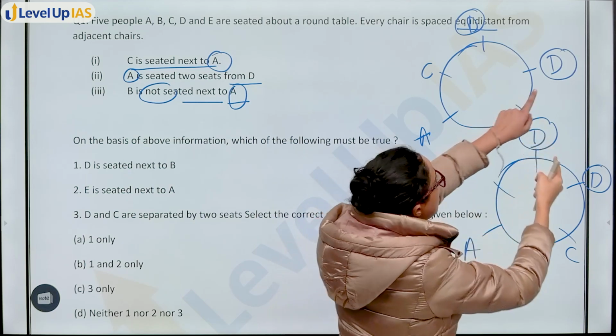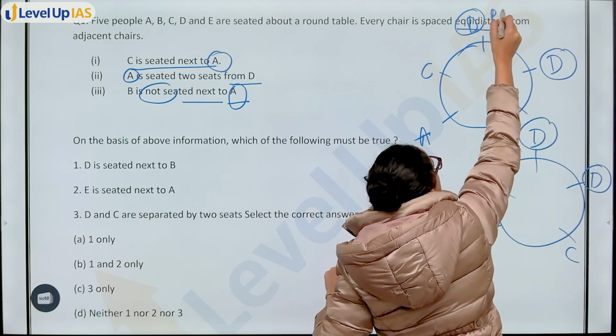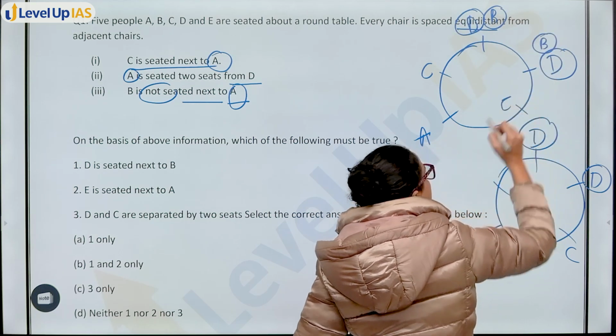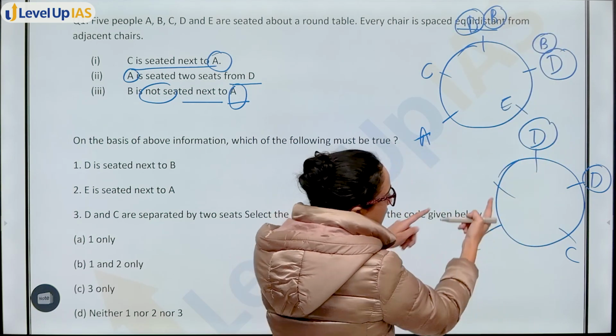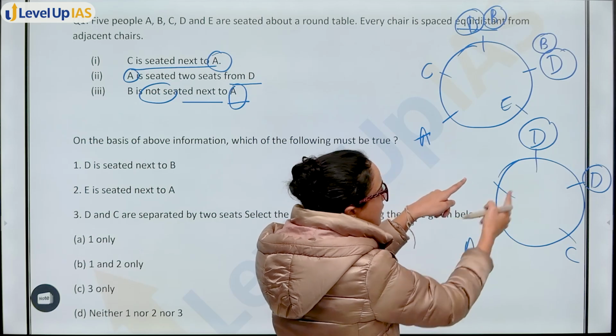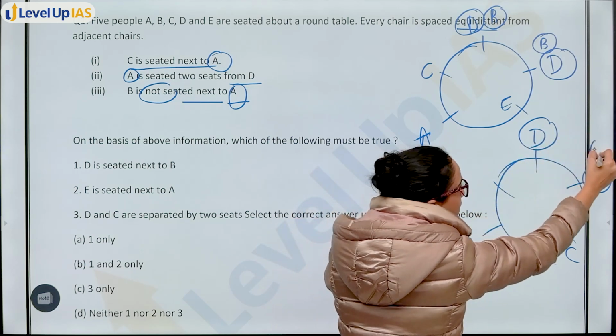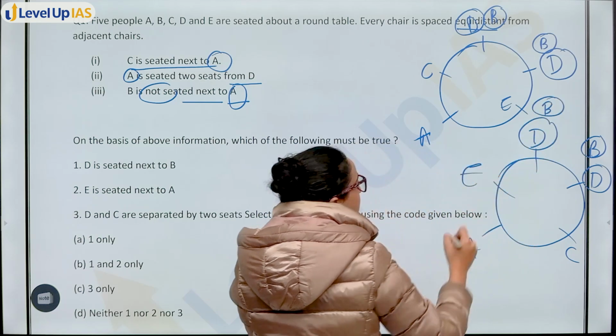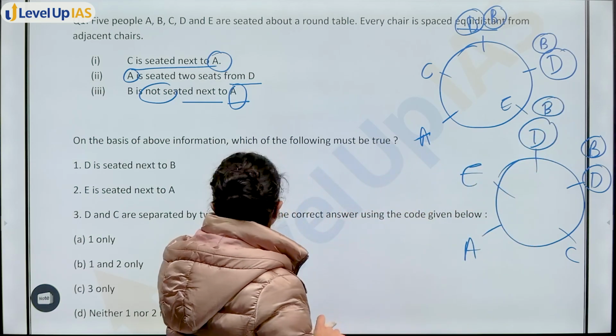That means अगर D इधर हुआ तो B will be seated here. अगर D इधर हुआ B will be seated here. So E तो यहीं पर होगा, fix. Similarly, B is not with A. That means D इधर हुआ तो B will be here. D इधर हुआ B will be here. But E is placed here. These are the arrangements you get.